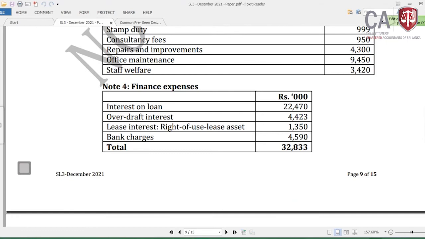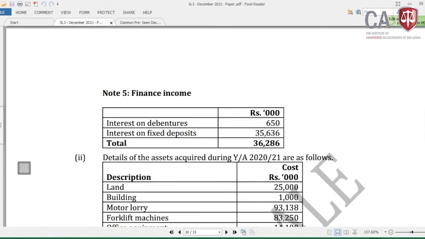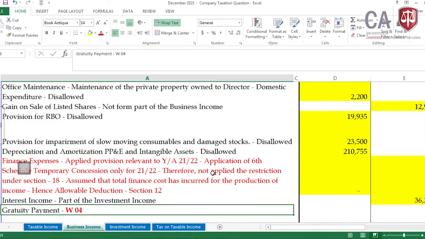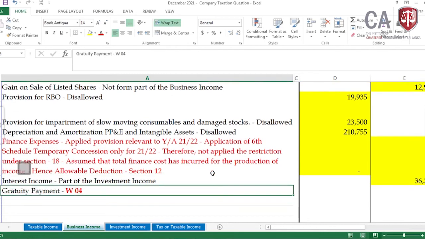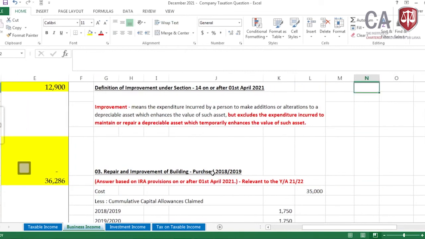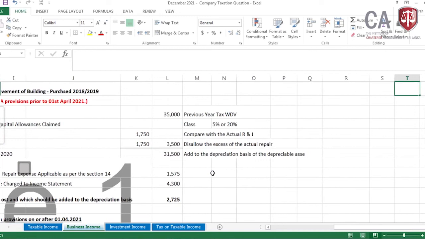Now what next? The finance income, everything I think we have considered. The interest income we have taken. Now the last thing, gratuity payment. Come to the working for the gratuity payment. That's the only adjustment I think we have to do to complete the question.